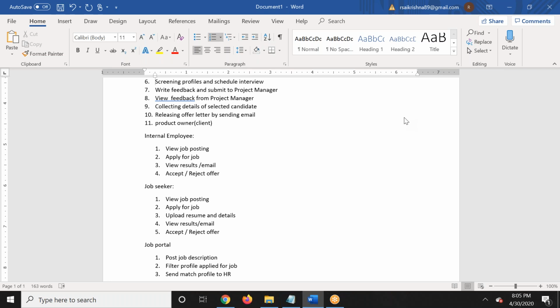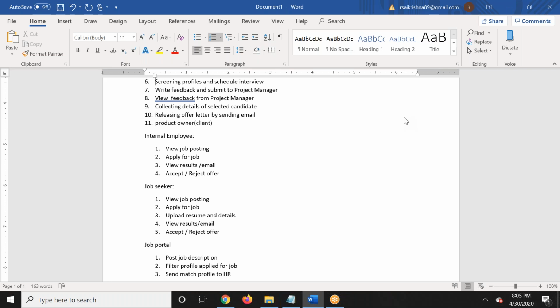And so write feedback and submit to the project manager. We don't submit it to the project manager. We submit to the system. The system will automatically generate an email, and that email would go to the respective project manager. That is how the system needs to be developed. That's a different story. The development of this thing is a different story. For now, when we mention it, HR should be able to submit the feedback to the system.